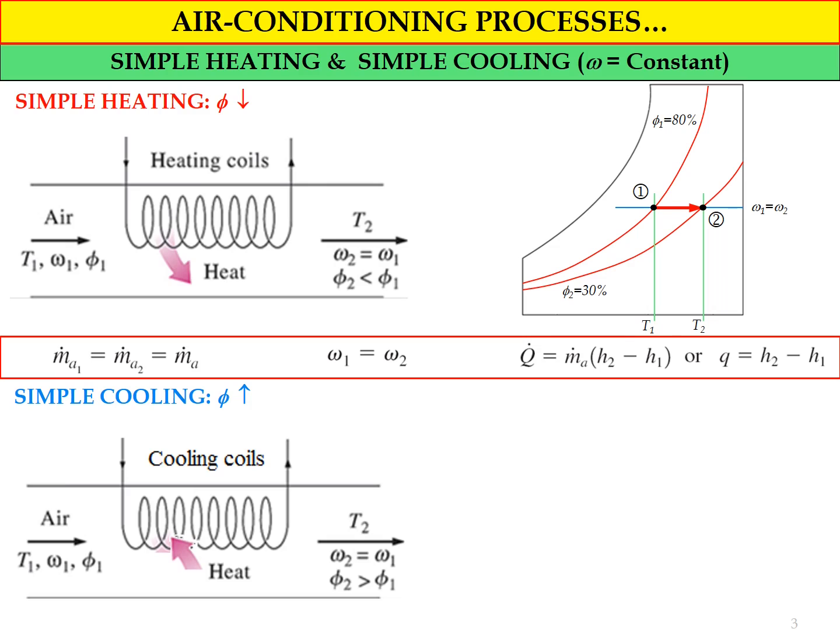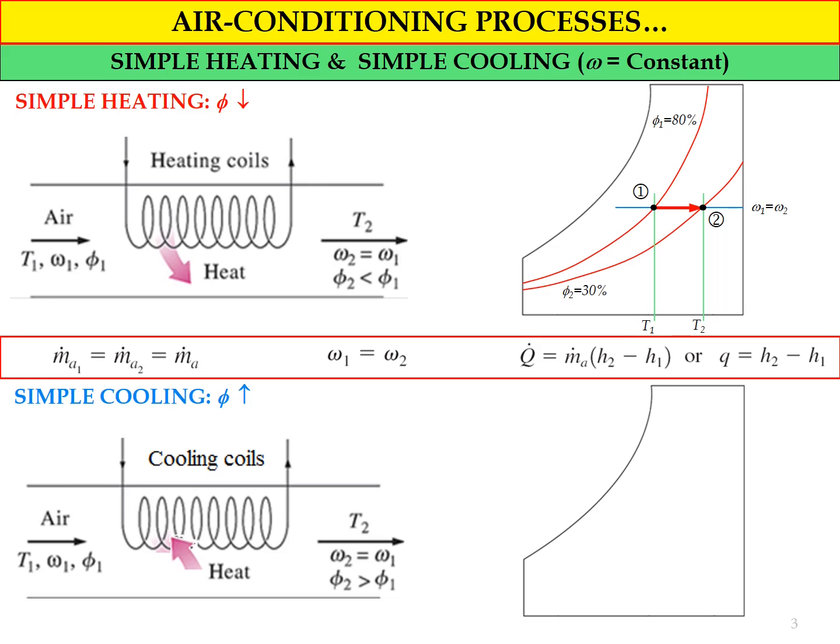For the simple cooling process, the value of specific humidity will be constant, where omega 2 equals omega 1. However, the value of psi 2, the relative humidity at the outlet, will be greater than the relative humidity at the inlet of the air ducting system.